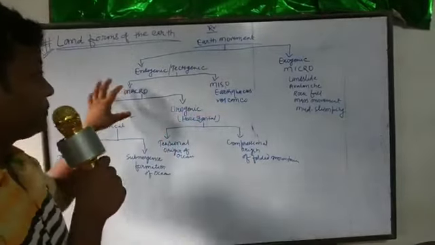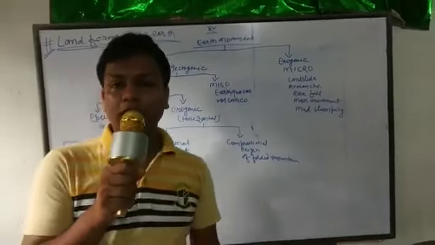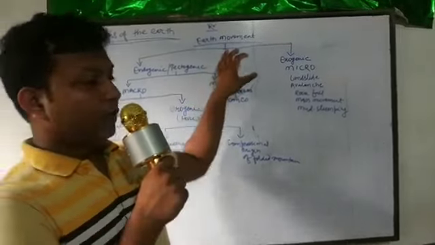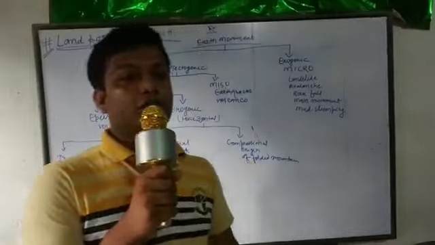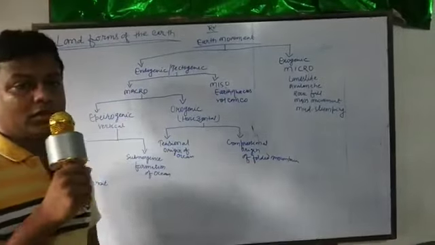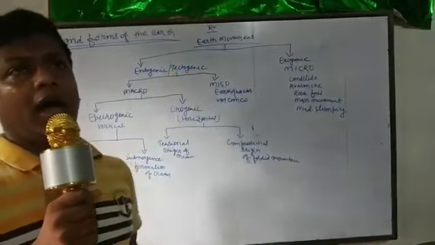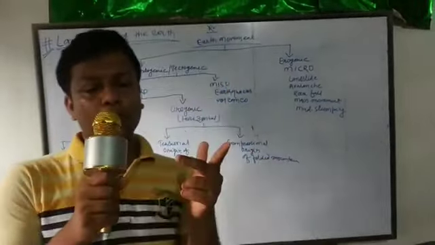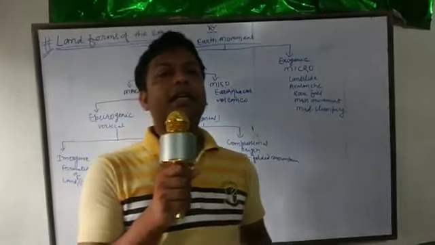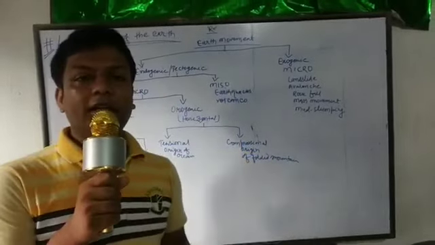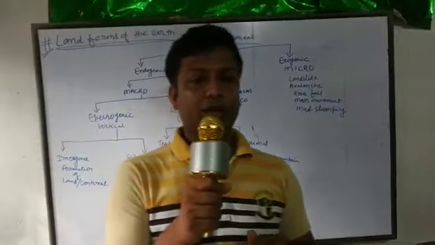And before I start, I will teach earth movement, which is not in your book, but it is very important for you to know. In the earth, two types of force are working. One is endogenic. Endo means inner part of the earth, so the force exerted from the inner part of the earth is endogenic force.